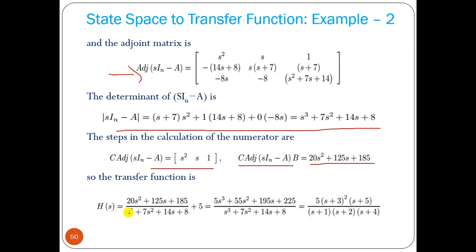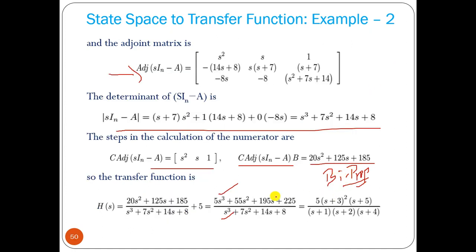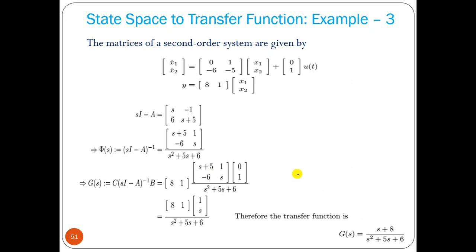What we can see here is that it becomes a biproper system. If D is not equal to 0, D greater than 0, we will get a biproper system, means number of poles equal to number of zeros.